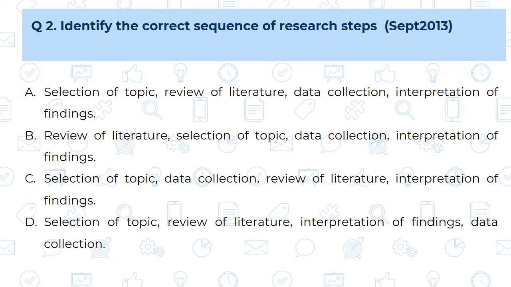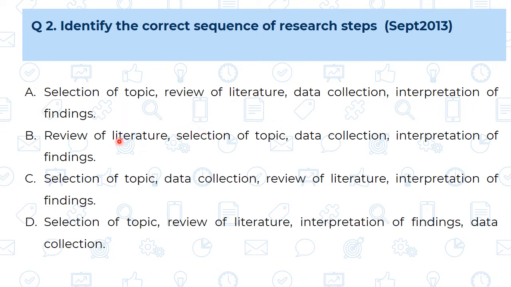Question number 2. Identify the correct sequence of the research steps. This question is asked in the September 2013. Here actually there are 8 steps of the research, but out of that only 4 steps are given and we are going to arrange it into the proper sequence. See, first A, selection of the topic, then review of literature, then data collection, and then fourth, that is interpretation of the findings. Yes, this is the correct one.